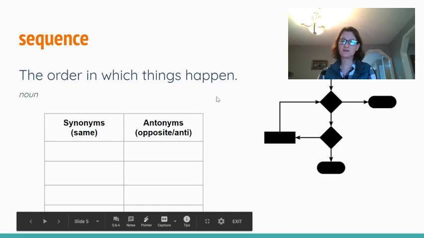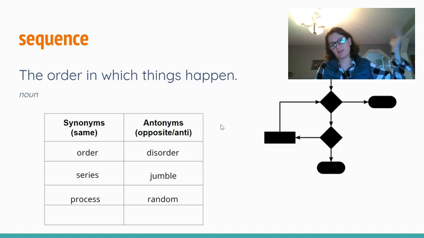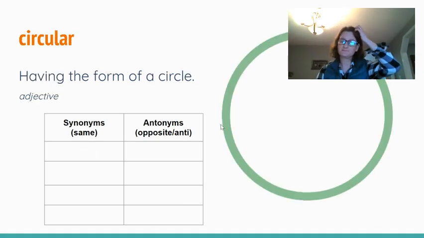Our next word was sequence, talking about the order in which things happen. So synonyms for sequence, words that mean the same thing, might be order or series or process. Things that happen and explain that there is a system: an order, series, process, a sequence. So what's the opposite? Disorder, no order, things being jumbled up, and random. Like, it doesn't matter what you do first, you just do whatever you like. If anything is random, then it doesn't have a specific sequence.